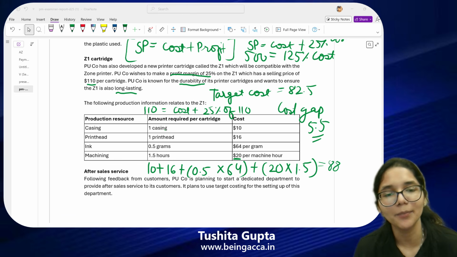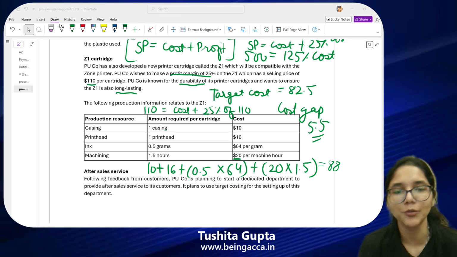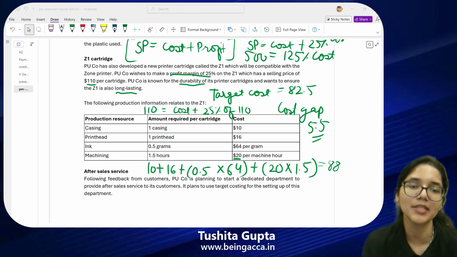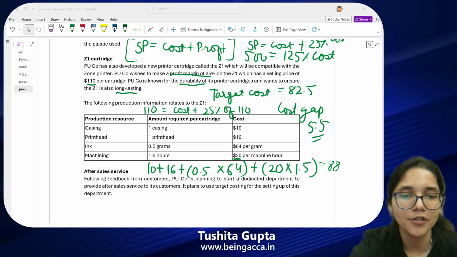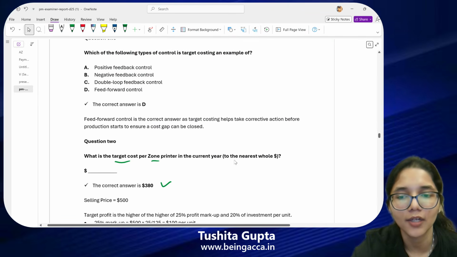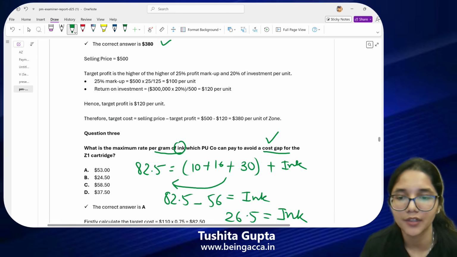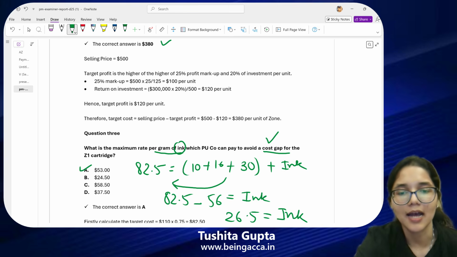Yes, it will simply be the double of it. You can simply take 26.5 and divide it with 0.5. So that is going to give you $53. So $53 over here is going to be my final answer.